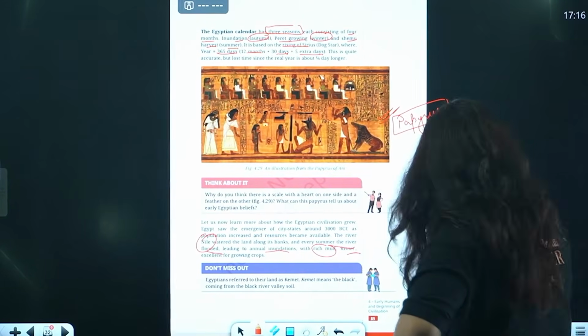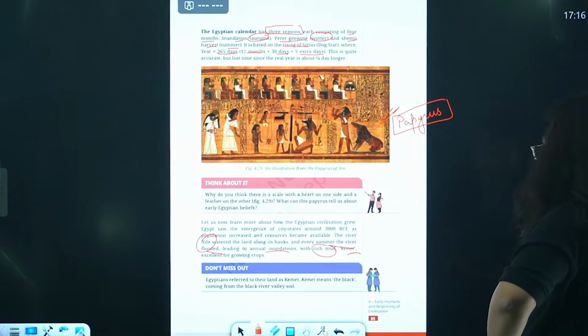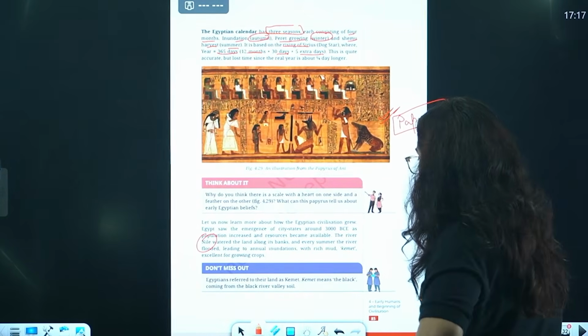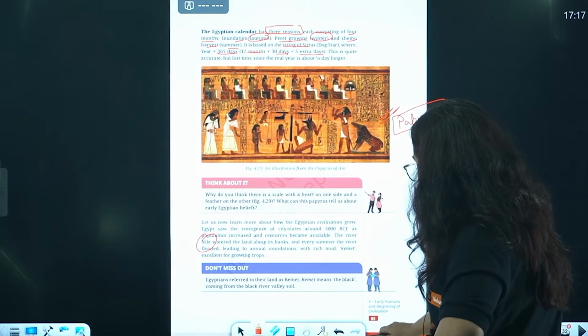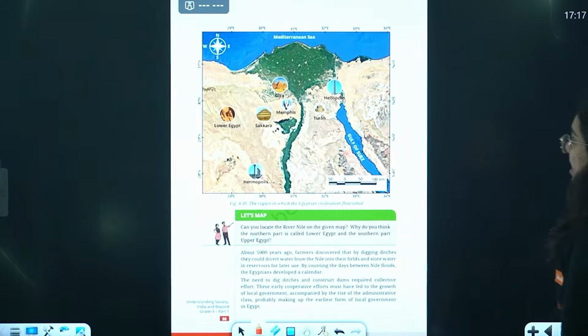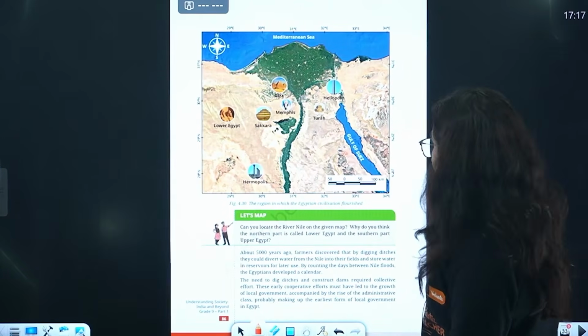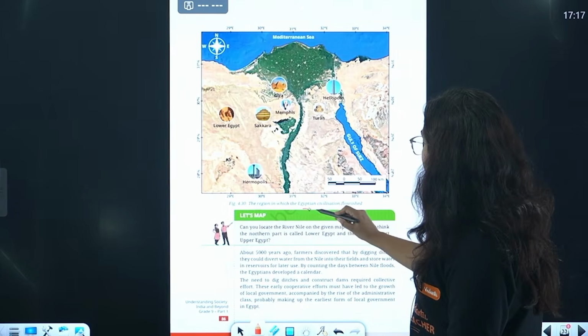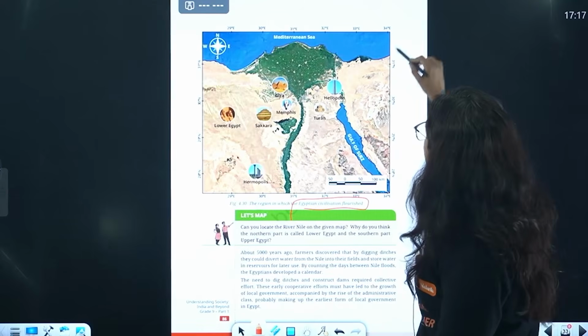Rich mud, Kemet, was grown. So it was a type of rice only. Okay. The black coming from the Black River Valley. Okay, Kemet is the black coming from the Black River Valley. Again, this is the region in which Egyptian civilization flourished, there is a map.